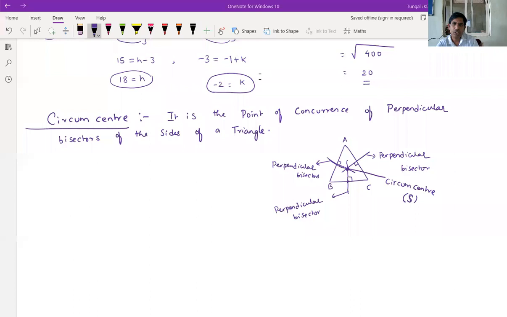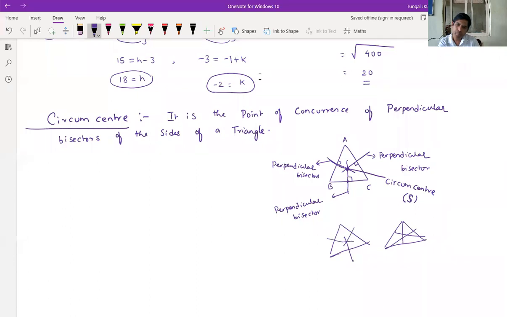Difference between centroid and circumcenter. Right. You observe that one only. In a centroid, these are all medians. But here, these are all perpendicular bisectors.